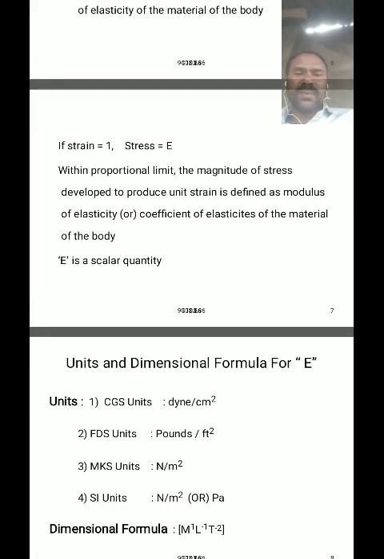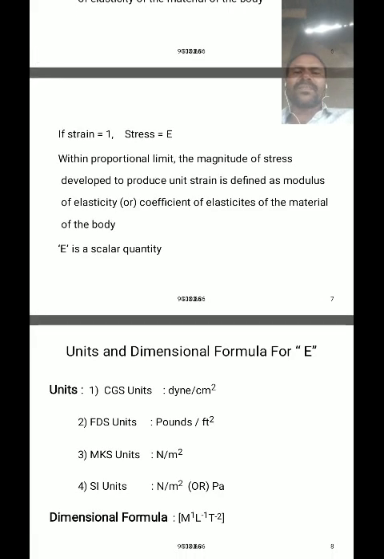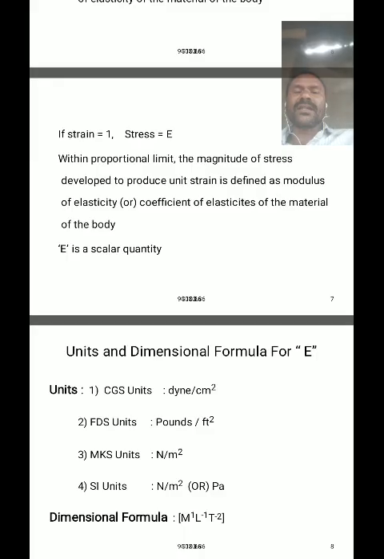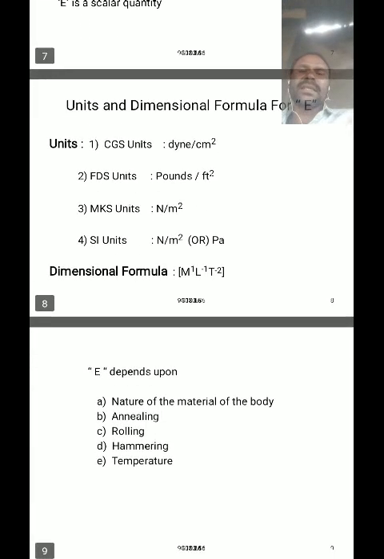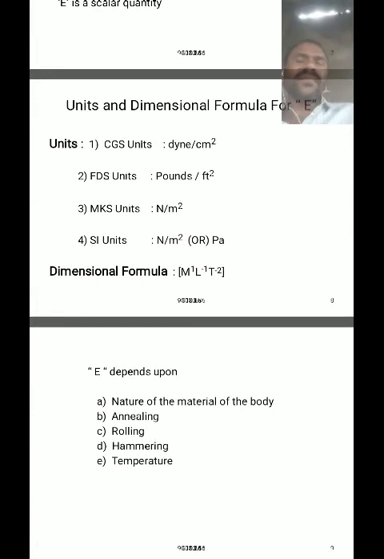So within the proportionality limit, the stress developed to produce unit strain is defined as the modulus of elasticity or coefficient of elasticity of the material of a body. E is a scalar quantity. Modulus of elasticity is a scalar quantity, and we generally write its unit as E.